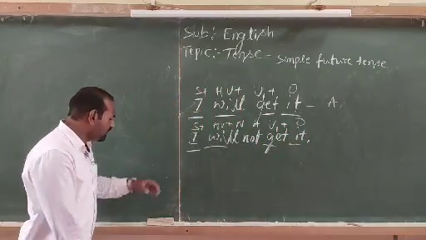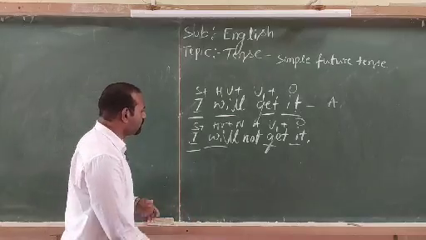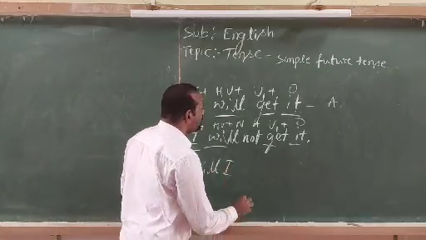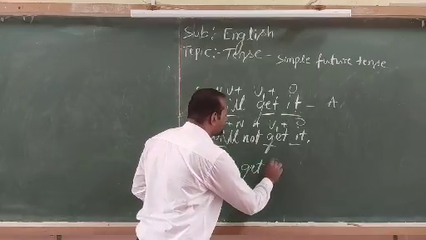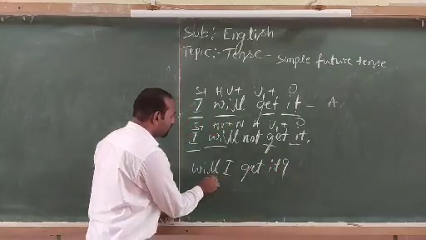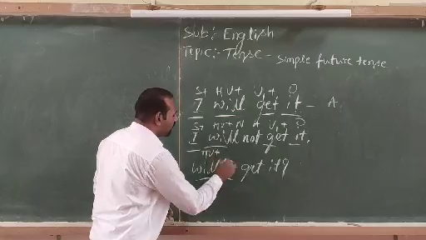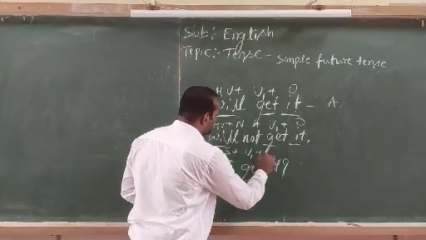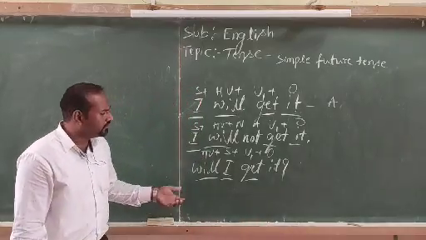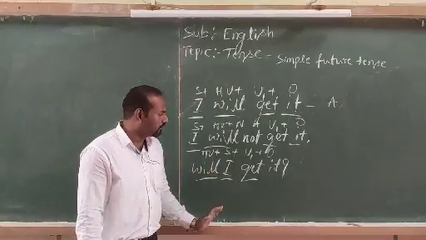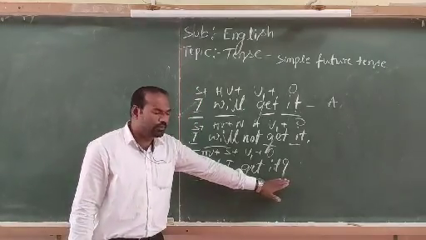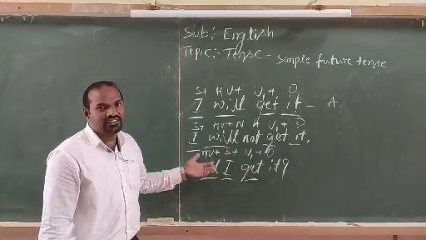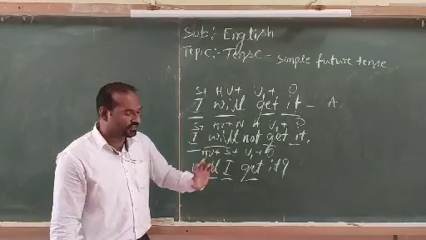If we make the interrogative sentence, the yes or no type of sentence, will comes first. Will I get it? Question mark. Here will stands for helping verb, I stands for subject, get stands for verb in the first form. The remaining rest of the sentence is called the object. And at the end of the sentence, we put a question mark because it is a yes or no type of sentence. So this is the structure of the simple future tense.